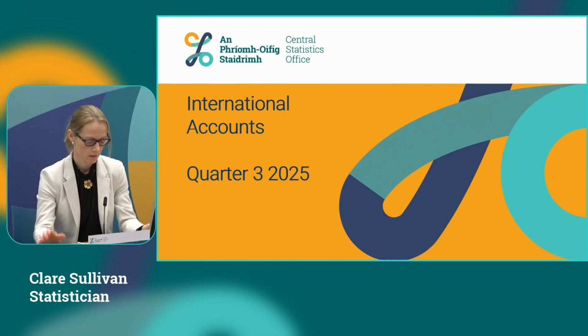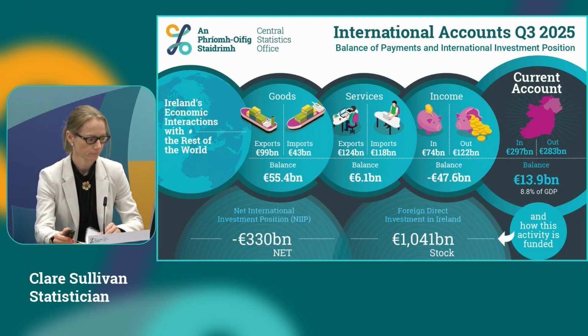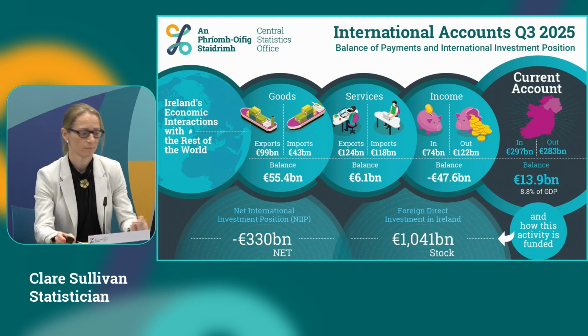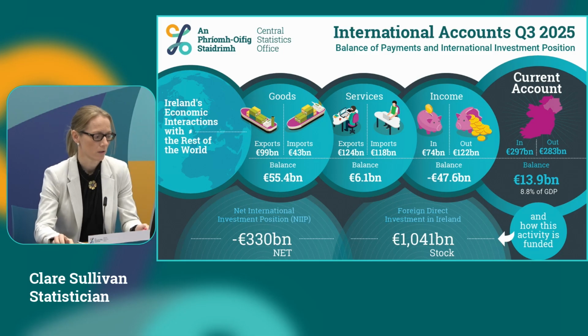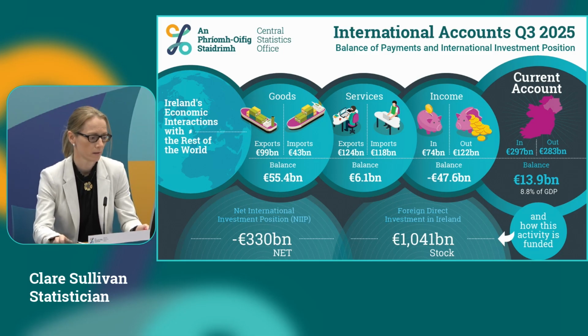Thanks, Kieran. We'll now go through the international accounts for quarter 3, 2025. We'll start with our infographic. So we can see that we have goods exports of 99 billion and imports of 43 billion, giving us a net merchandise balance of 55.4 billion.